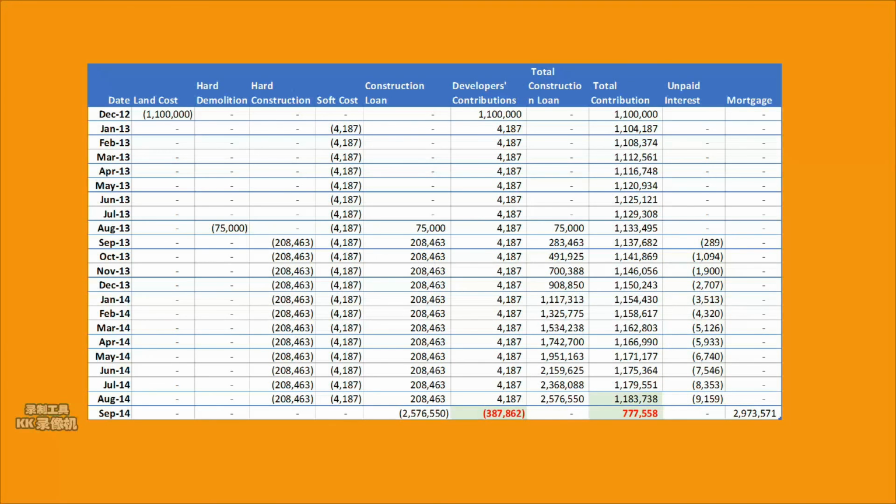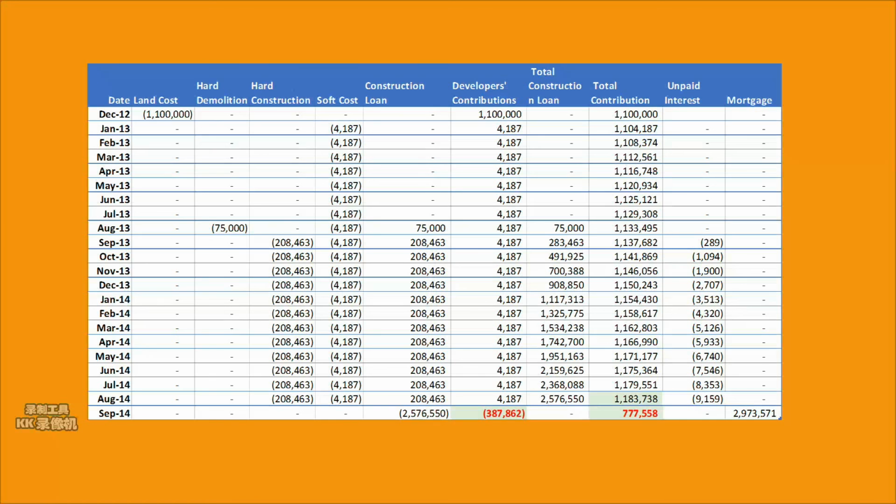Since the mortgage exceeds the sum of the construction loan and unpaid interest, the developers can obtain the surplus of $387,000. This reduces the equity contribution requirement to above $700,000.